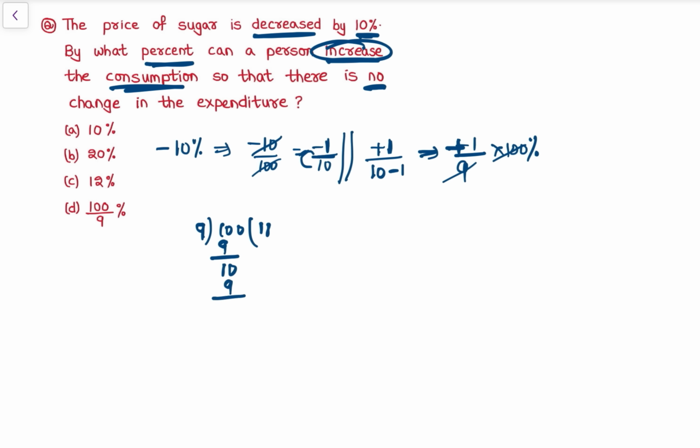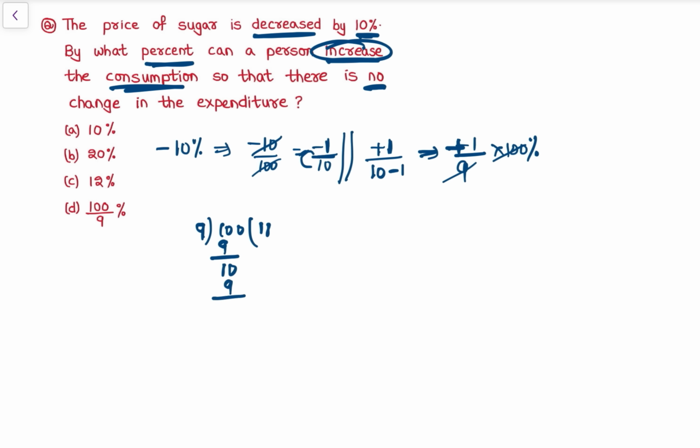A's income is 25% more than income of B. Income of B is how much percentage less than income of A? See, again this is second type of question जहां हम ये भी rule apply कर सकते हैं. One is price into consumption is expenditure. दूसरा है कि A's income is 25% more than income of B and income of B is how much percentage less than the income of A. More and less की बात हो रही है, so when two variables, हम ये भी rule apply कर सकते हैं. Let's solve this question with A B rule. You will get more clarity.